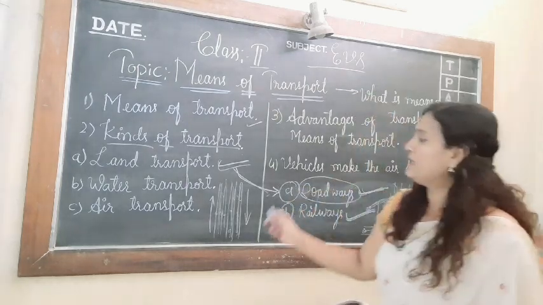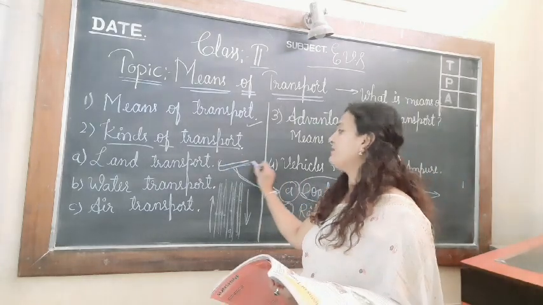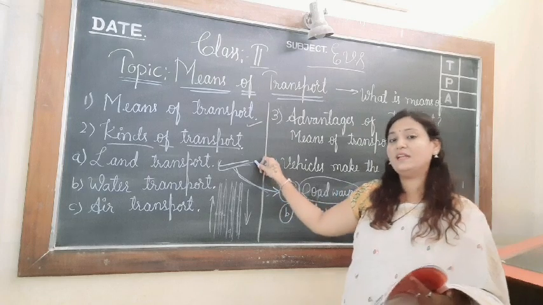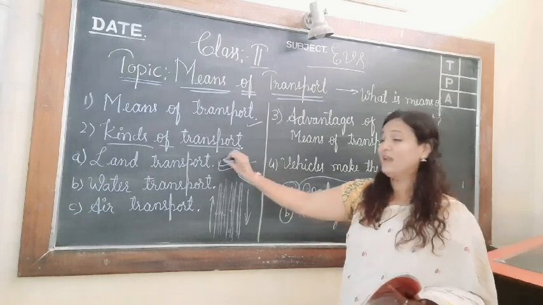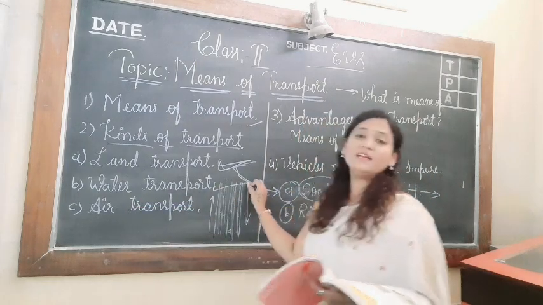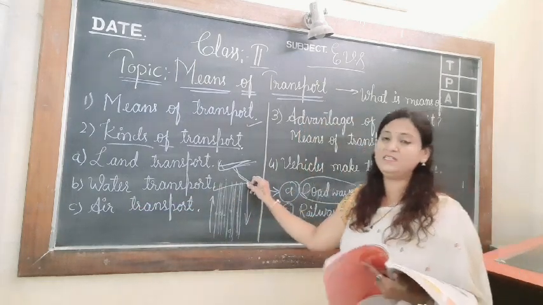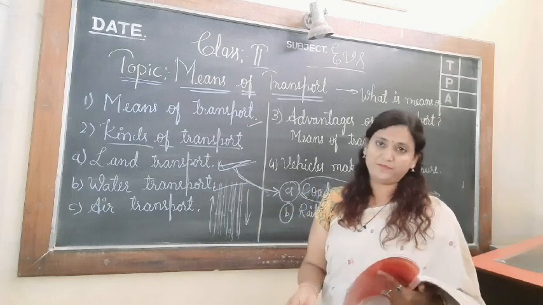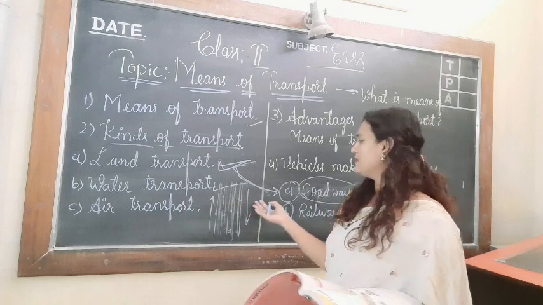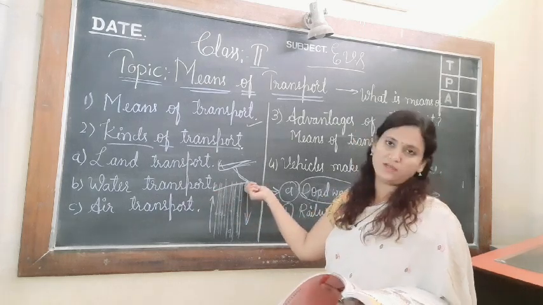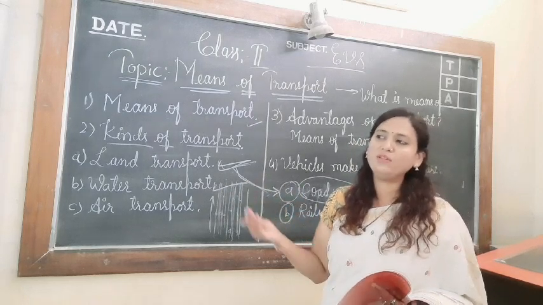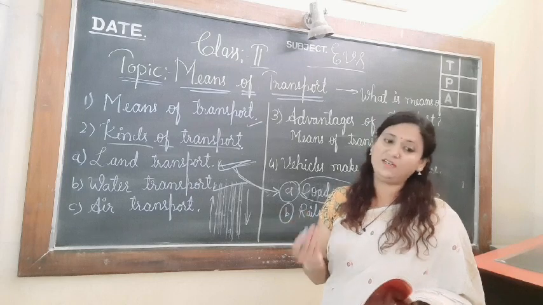So, as we know the land transport, in land transport where will we be traveling, children? On the land. So we will be moving on the land in a vehicle, that is called land transport. And water transport means if we are traveling in the water, it may be a ship or boat or ferries or rafts. So these are all there to travel in the water. So that is called water transport. The ship, ferries, rafts and all these are means of water transport.